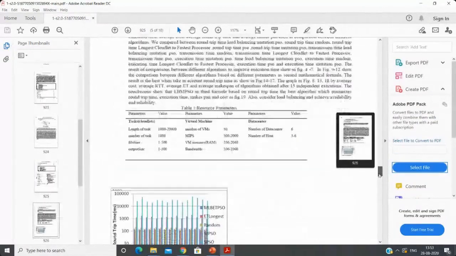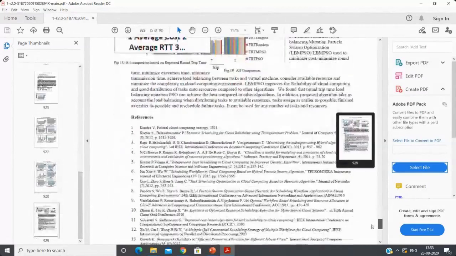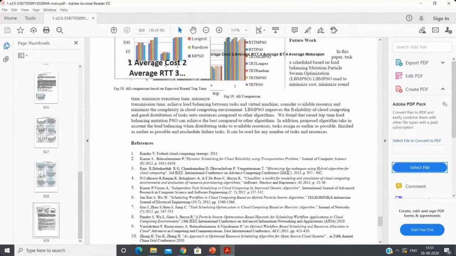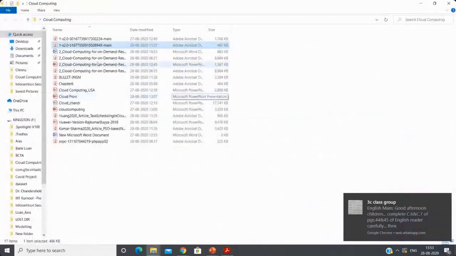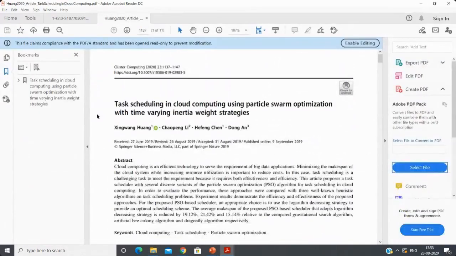So they have different approaches, and they work on different algorithms. They find that their model gives the best results compared to other models. So this is one more research article they published recently in Cluster Computing.